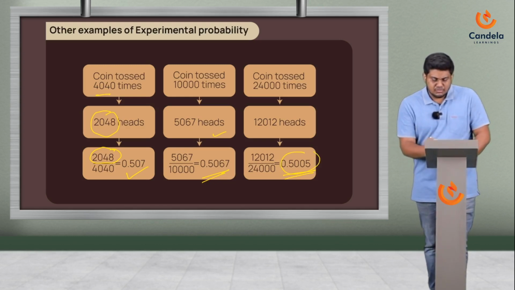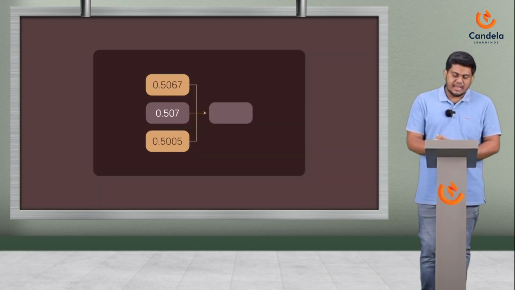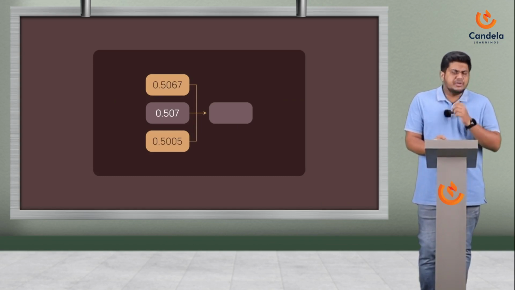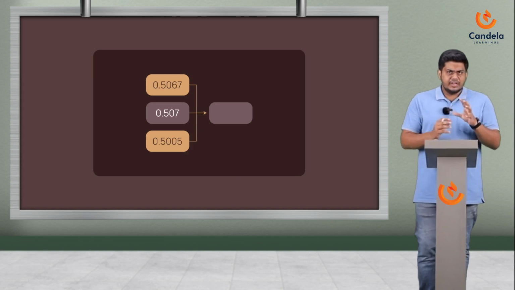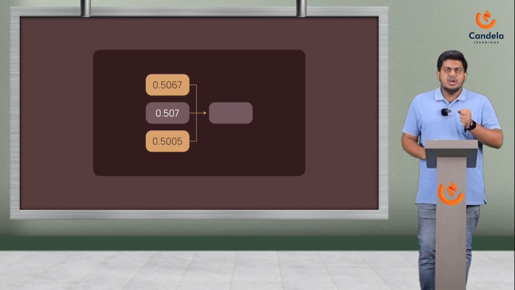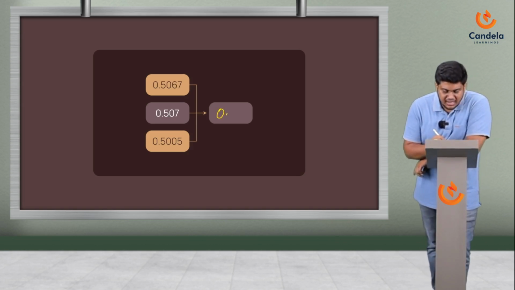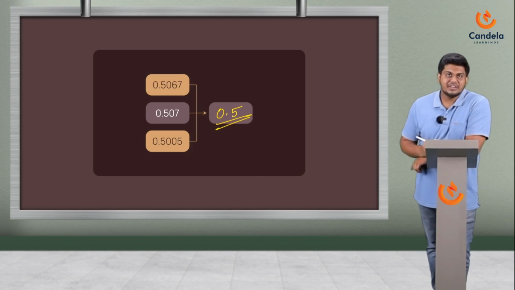Let's look at these values that I've marked here. These three values, when you look at it, can you tell me to which value these three values are closer? If I have to put all these three values into one, what is that one value that I would put? Sure, you're all thinking it is 0.5, right?